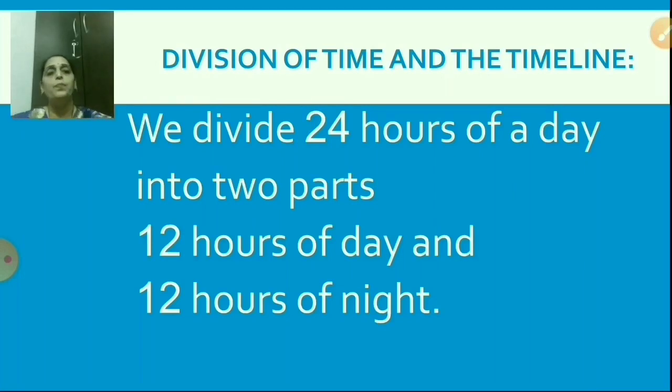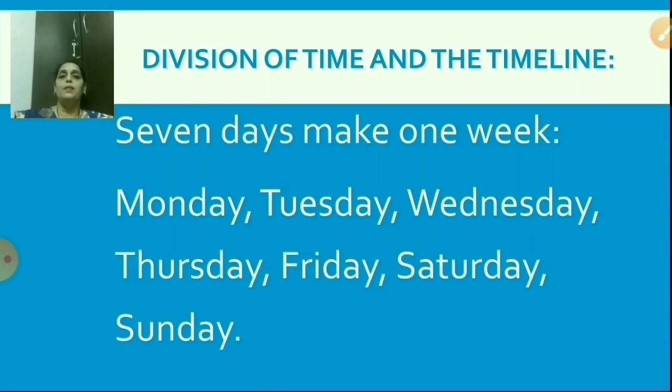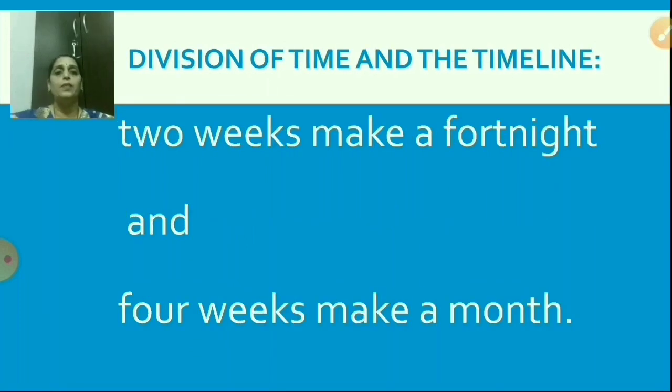Now the next, 7 days make 1 week. 7 days means from Monday to Sunday. Means Monday, Tuesday, Wednesday, Thursday, Friday, Saturday and Sunday. So 7 days make 1 week. Now the next, 2 weeks make a fortnight and 4 weeks make a month. 2 weeks make what? A fortnight and 4 weeks make a month.